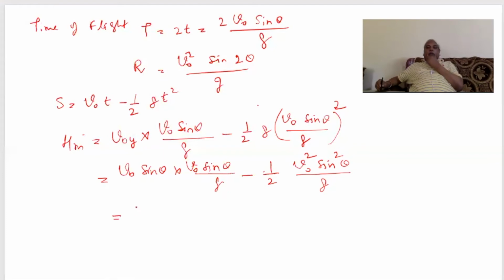And this will be nothing but V0 square sin square theta upon 2g. This is the maximum height.